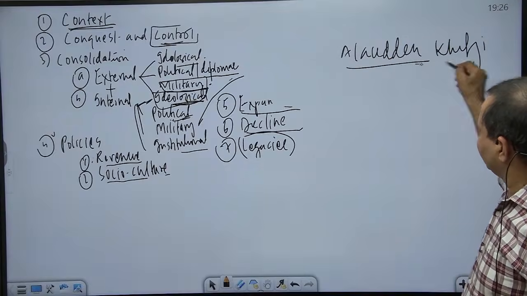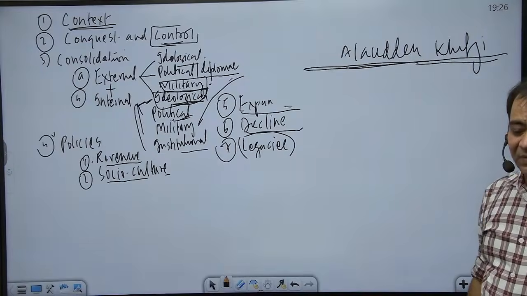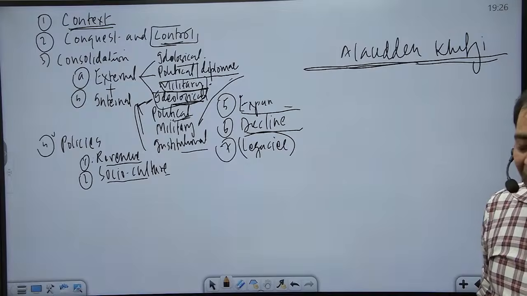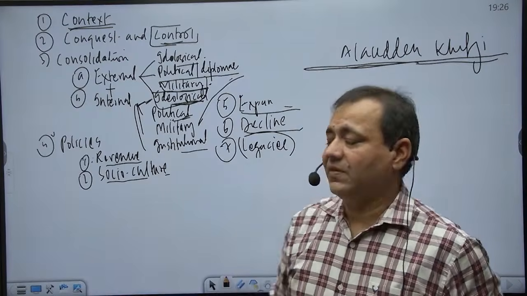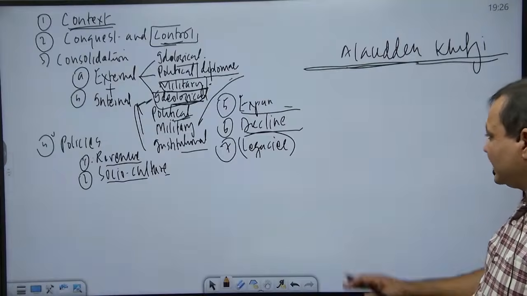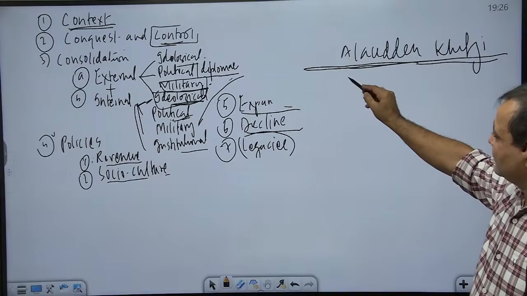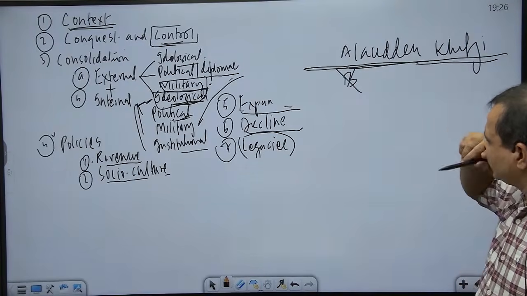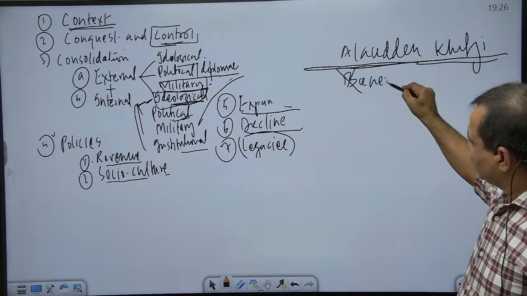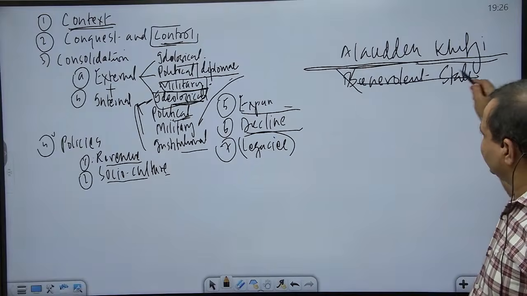As the chief architect of the Delhi Sultanate, Alauddin Khalji is associated with certain developments. Now, there are certain developments which are associated with the entire Khalji period. For example, here context-wise we can proceed. We have already seen those two, that is the concept of benevolent state, that was rejected by Alauddin Khalji.